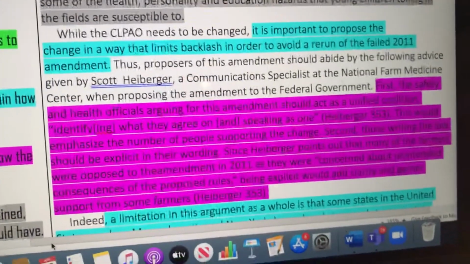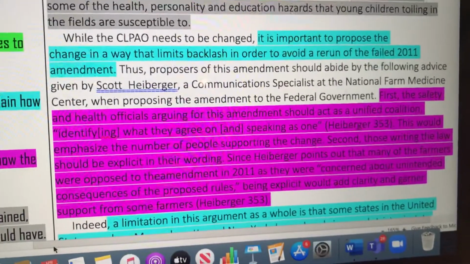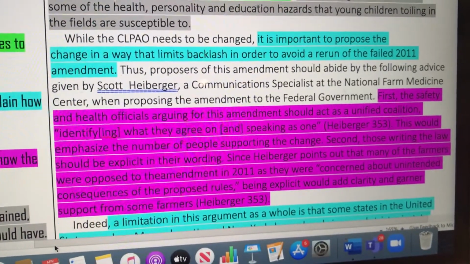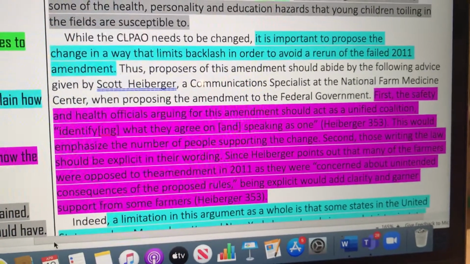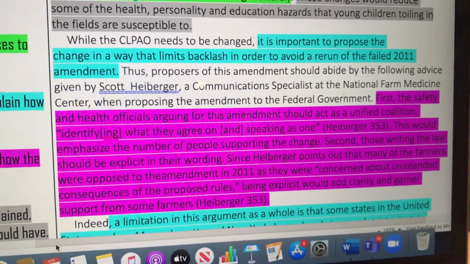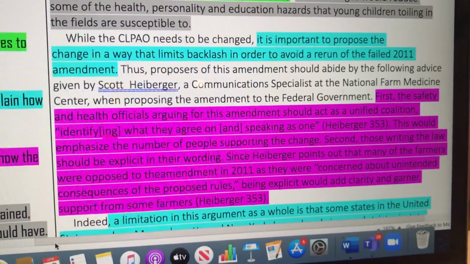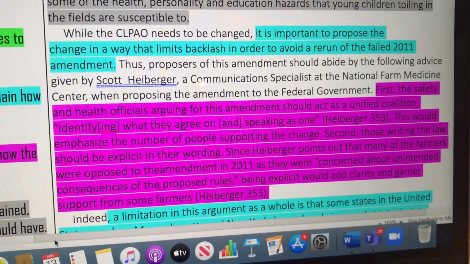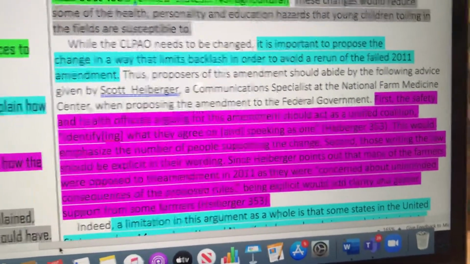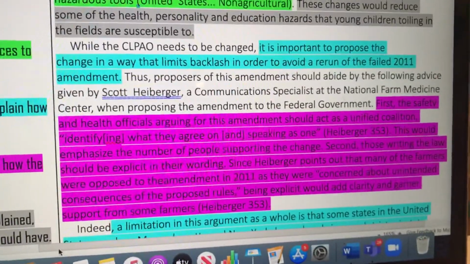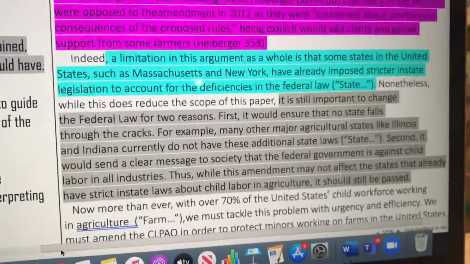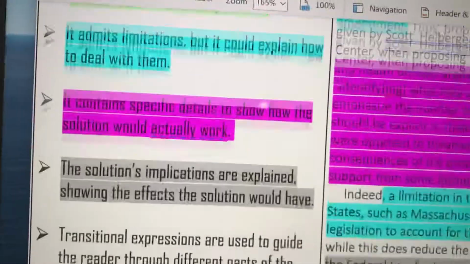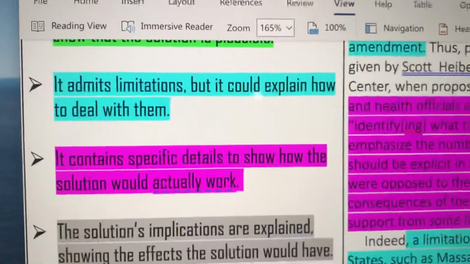So when writers provide this level of detail, it shows that this solution is not one that the writer casually thought of. It's not one that is unrealistic, because the details show that this solution probably has a good chance of making a difference. So now we get down to something highlighted in blue, and when we come over to here, the features highlighted in blue are limitations.